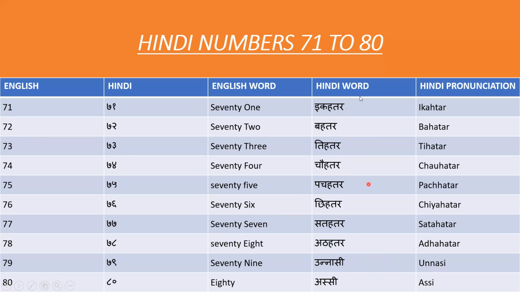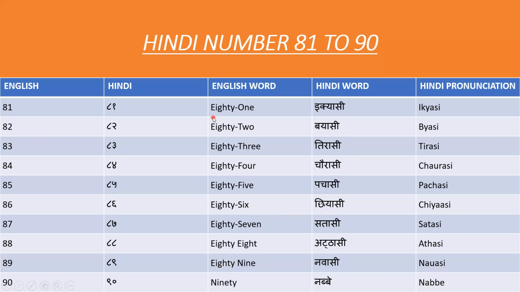And when you go to the next slide, 81 to 90, then you will see it is repeated with the same ending. It means for 81 in Hindi we say 81. It is related to 80. So here for 81 in Hindi we say 81.